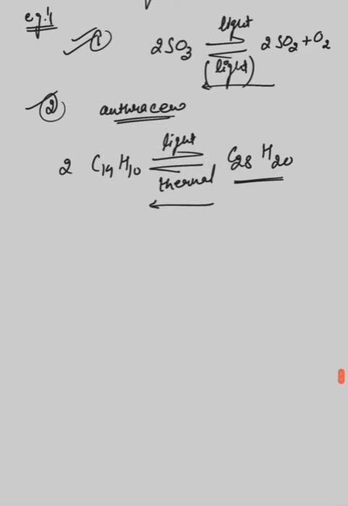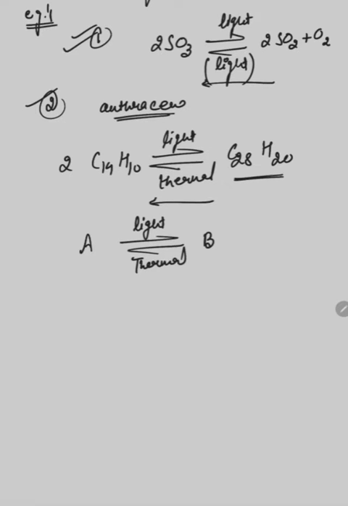Now let us suppose that reactant A changes to product B, and the forward reaction is a photochemical reaction and the backward reaction is a thermal reaction.